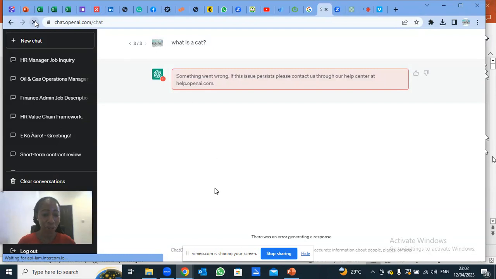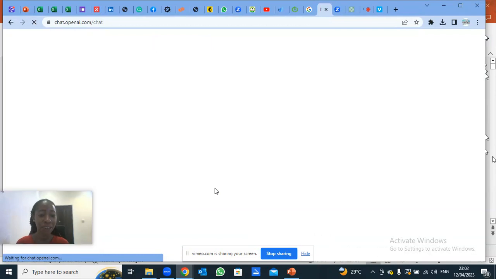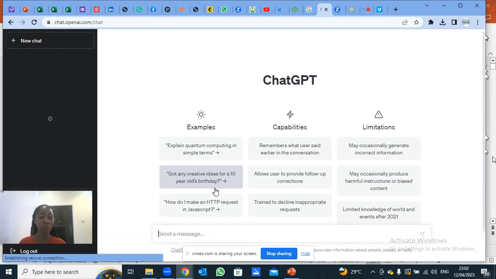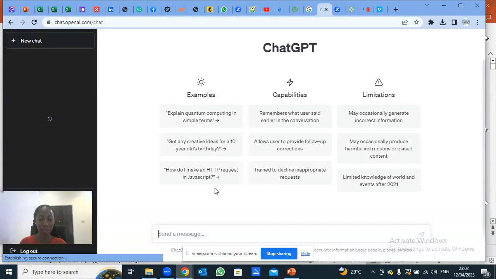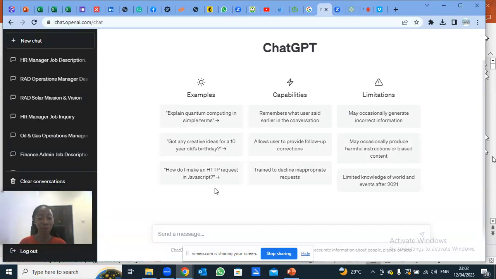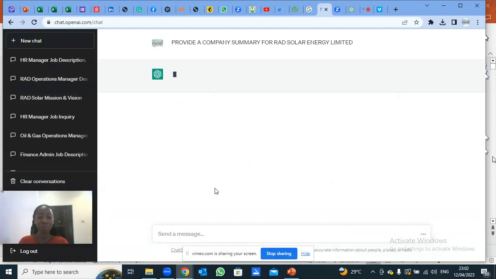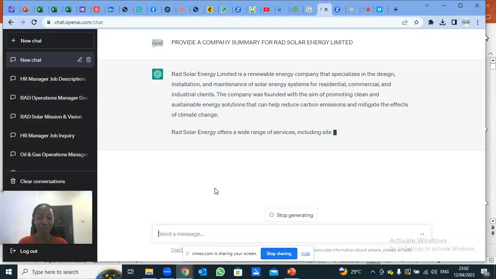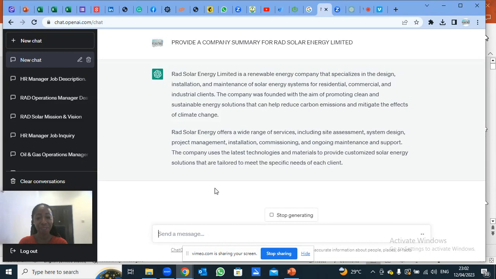So I'm currently reloading the page now. Most of the time, as soon as I have reloaded the page and I ask the question again, I get my answer. Not all the time. There was one particular day that GPT was angry with me and did not even give me a response until the next day. So you can see that now I have my answer after I have refreshed the page.